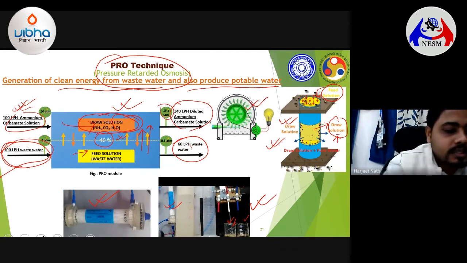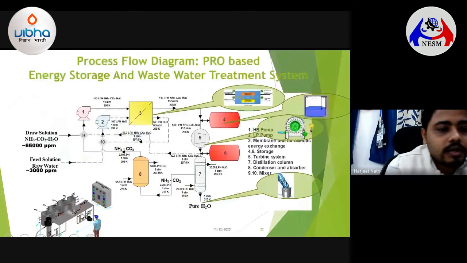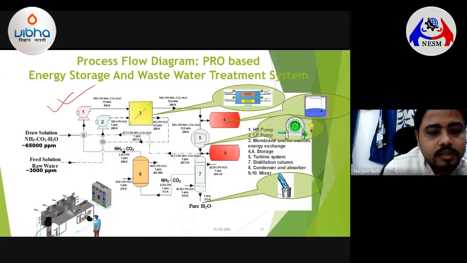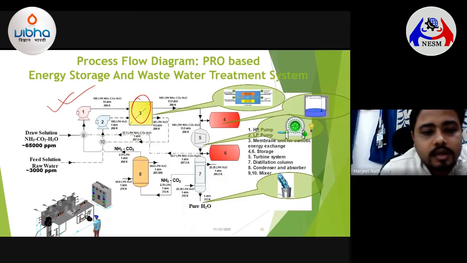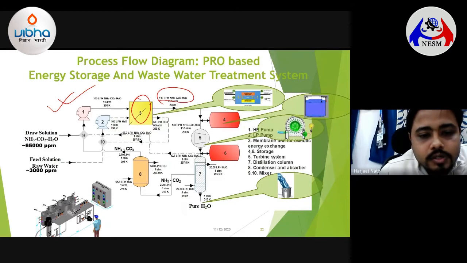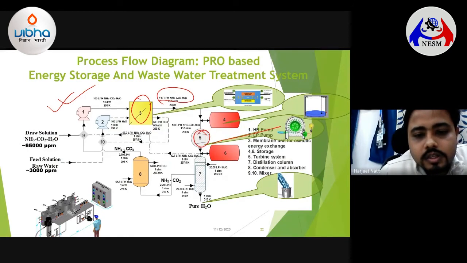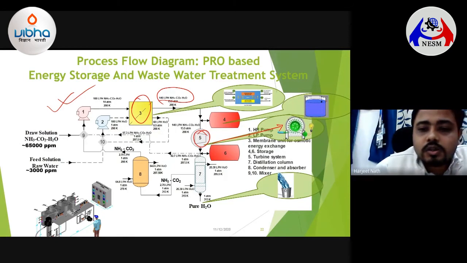So using this particular knowledge, if you develop an entire process flow diagram where this will represent the pressure retarded osmotic membrane, where the high flow rate ammonium carbamate solution, if you pass it through this turbine system, it will lead to the formation of clean energy. And after that, there is a specific property of this carbamate solution. What it means is that after you have generated energy using this turbine system, you can straight away pass it to something called a distillation column. What happens in the distillation column?